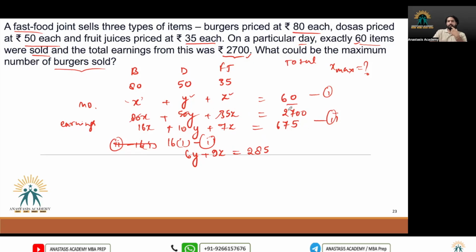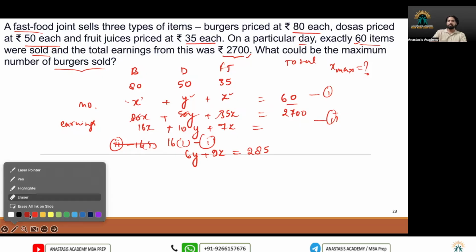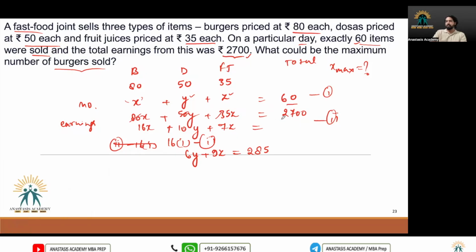So if I divide it by 5, what do I get? Oh, we made a mistake here. This is not 675. This is not 625. It becomes how much divided by 5? 16, 10, 7. 5 times is 25, 4 times is 40, 20 and 0, 540.